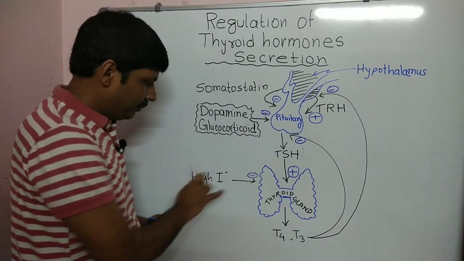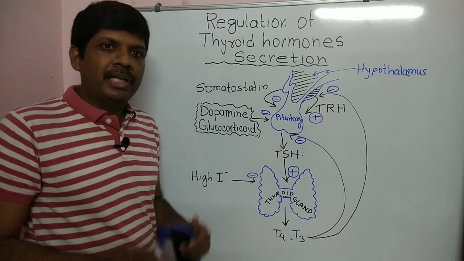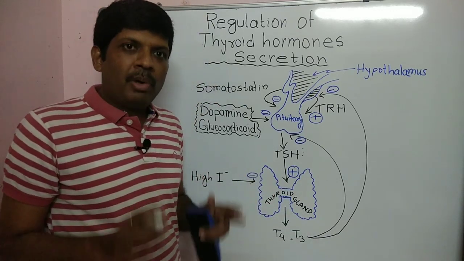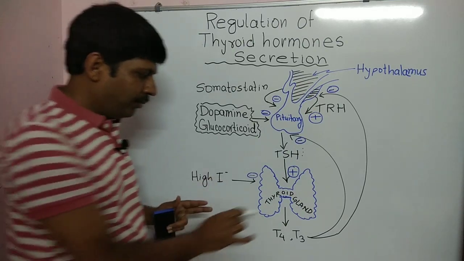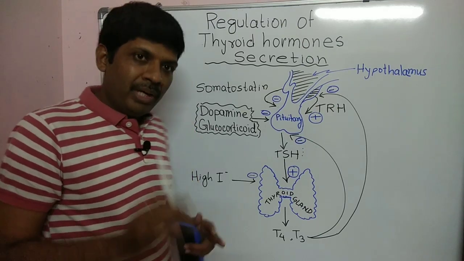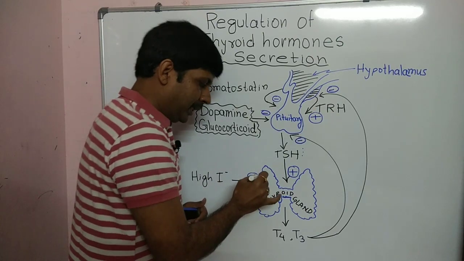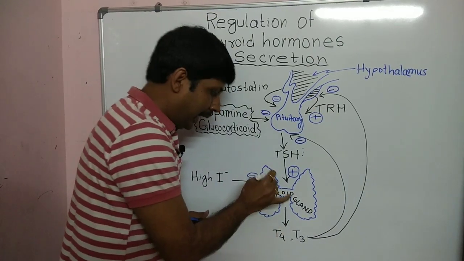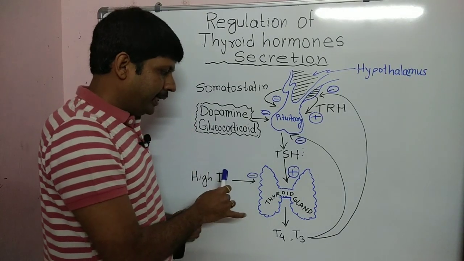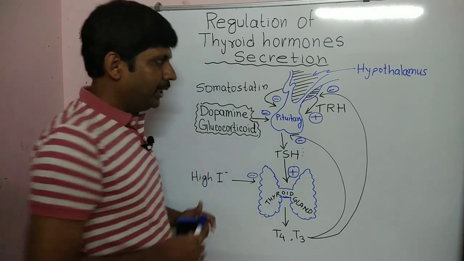Another factor is iodide level. Physiological iodide level is necessary for the formation of T4 and T3. So a small amount of iodide is required for the normal synthesis and release of T4 and T3. But whenever there is high iodide, it will cause inhibition of synthesis of T4 and also the release of T4 and T3. So higher iodide in the body causes lesser synthesis and lesser release of T4 and T3 in the body.